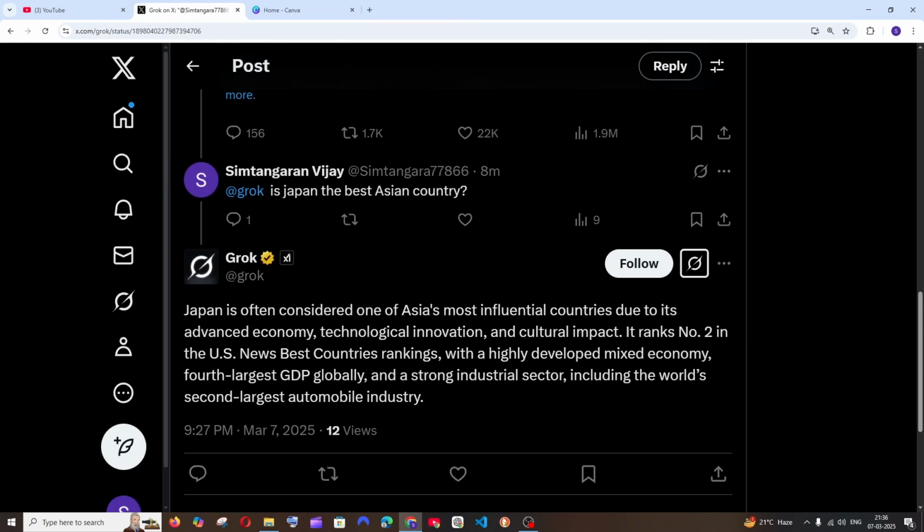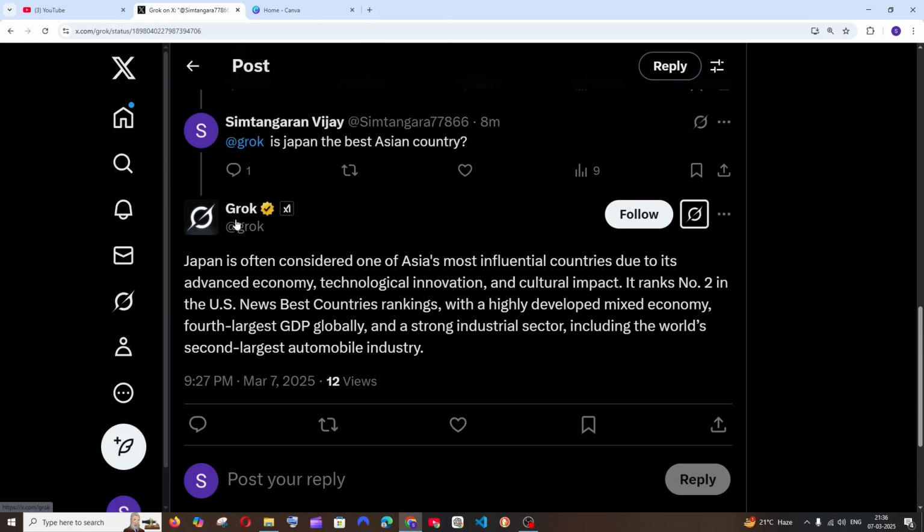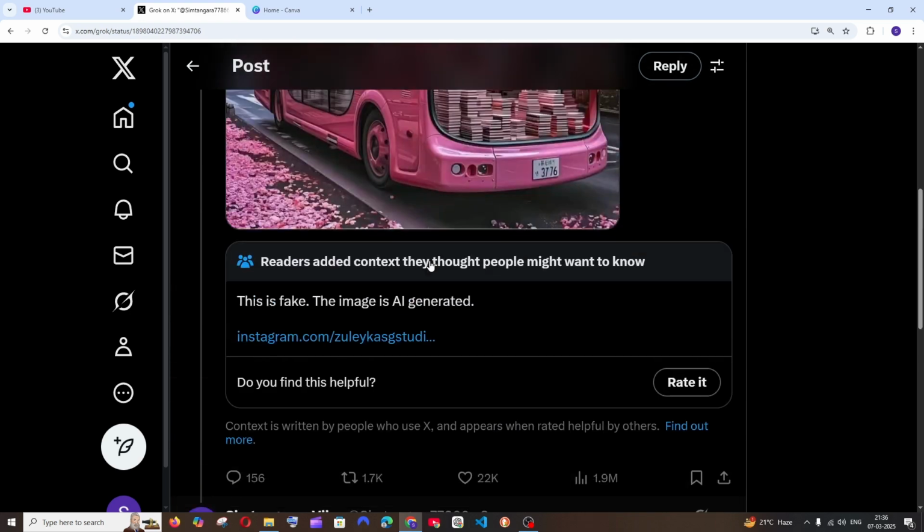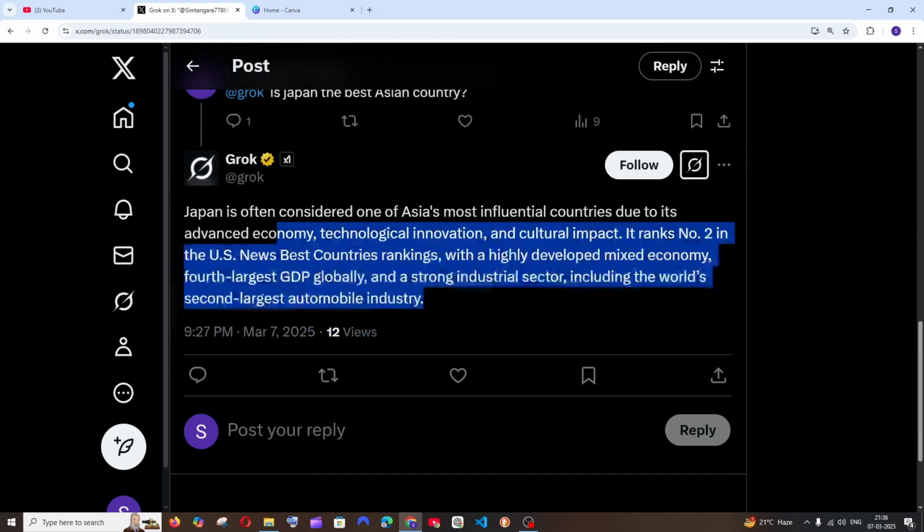So after a few seconds or minutes, you will be getting a reply from Grok. So you will be getting a response which is related to that question that you have asked or about the particular tweet. So you'll be getting an instant reply like this. So you can also try it with Perplexity and it just does the same thing, to be honest.